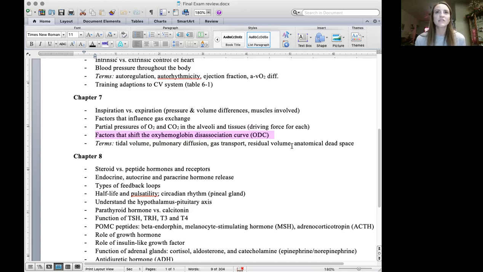And then last was the byproduct of anaerobic metabolism, which is 2,3-DPG. And that also will shift the curve. So knowing what those 3 factors are, and then knowing what it means when that curve shifts, and I just explained it. So terms, just basic terminology, just like you had on the chapter 7 quiz, you had a lot of fill in the blanks on those. Now you'll just have multiple choice on those highlighted terms right there.